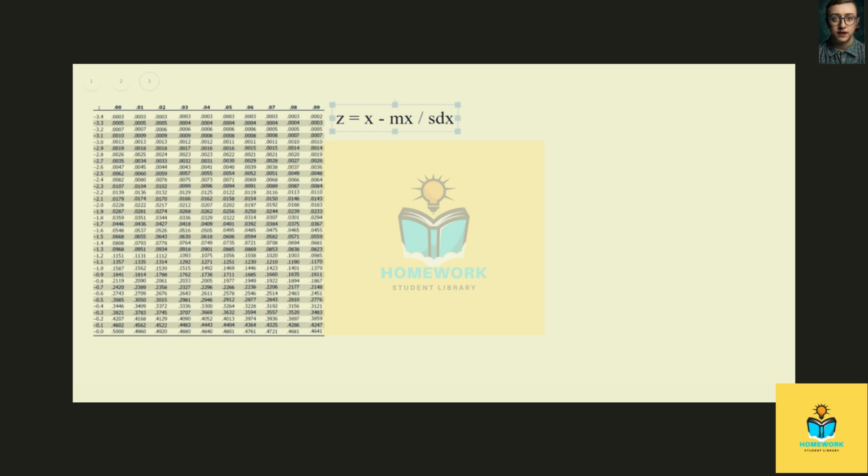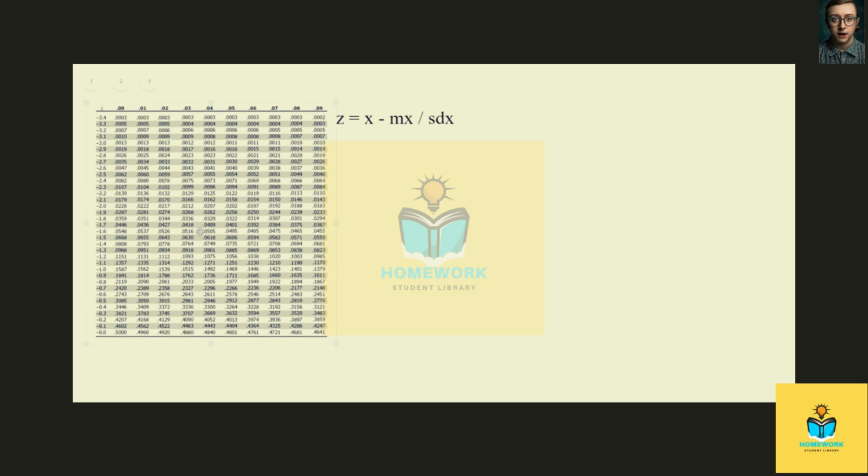So when we're looking at this, we've got to find a percentage in these numbers, right? The closest we can get. So the closest we can get to 0.05 is actually going to be right in here. It's going to be these two numbers right here, all right? Because they're both equally as far from 0.05.